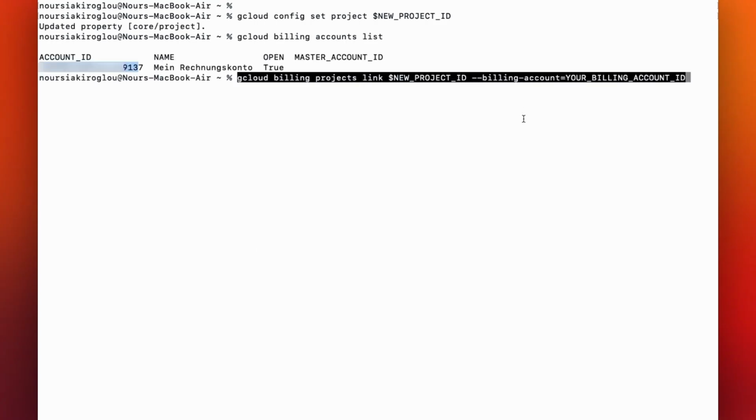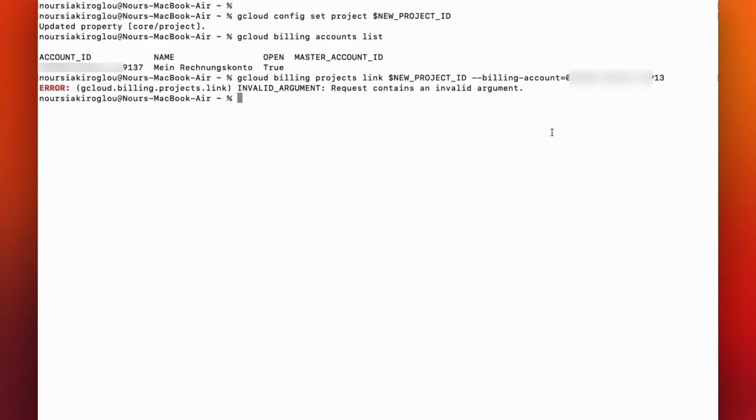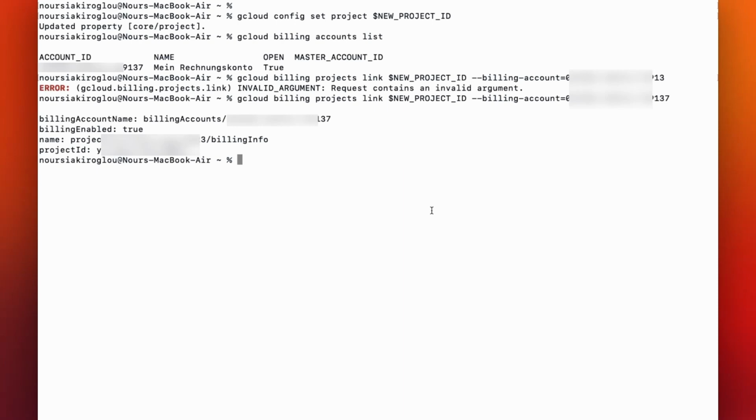Now we need to find the ID of our billing account so we can link it to the new project. The first command will display your billing account ID. Copy that ID and paste it into the second command. In my case, I initially got an error because I accidentally missed the last number when copying the billing account ID. After correcting it, the command worked on the second try.